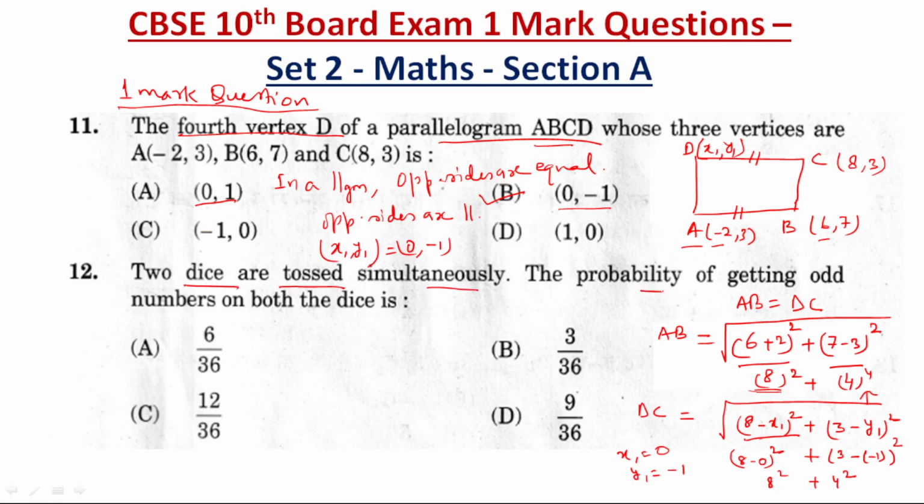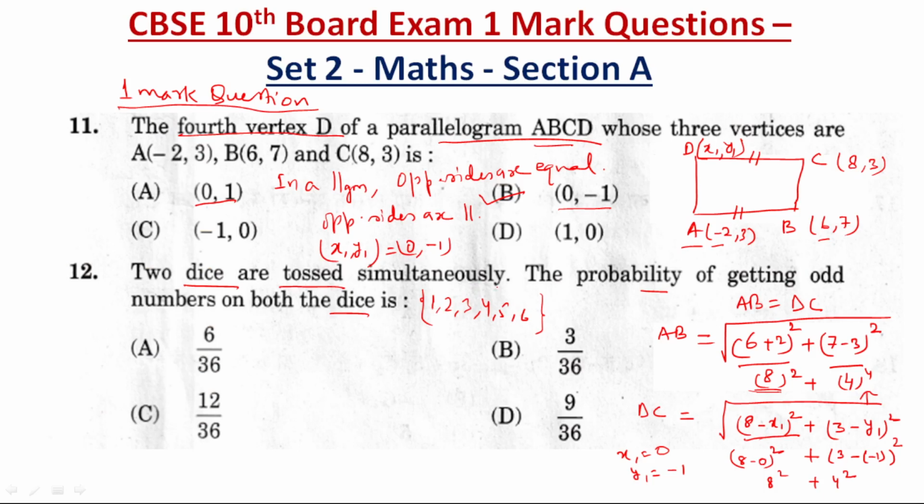Now question number 12. Two dice are tossed simultaneously. Okay? We know that a dice is in which numbers are there. We play Ludo game, na? So if that dice is there, it will be having 1 dot, 2 dots. So 1, 2, 3, 4, 5, 6. Once we will be playing with one dice, any number may come. It may come as 1, it may come as 2, it may come as 3, 4, 5, 6, any one.